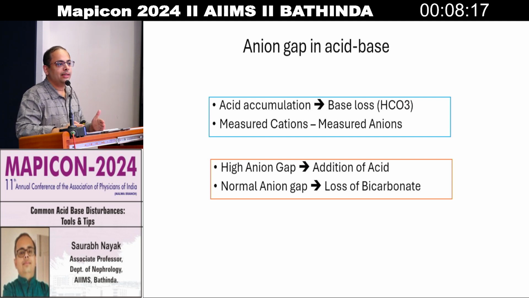Another way to develop acidosis is losing bicarbonate. Whenever there is a loss of bicarbonate without addition of any acid, chloride will be reclaimed from the kidney, and the anion gap will be maintained by the rise in chloride. That's how we explain two types of acidemia in the body: normal anion gap as well as high anion gap.